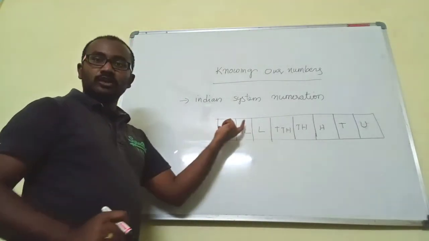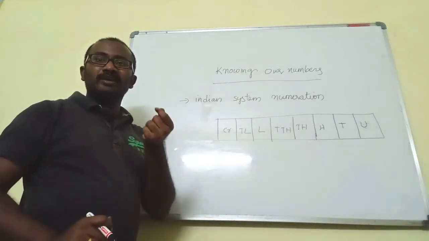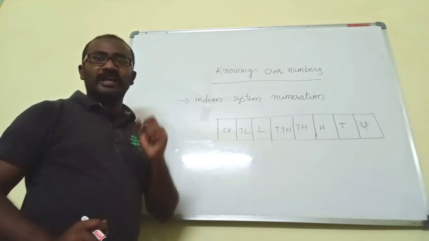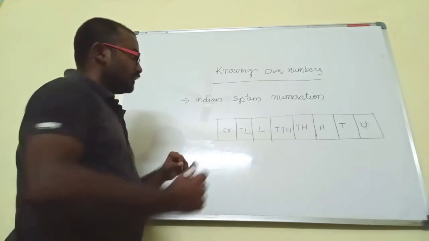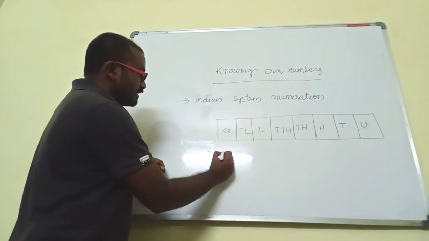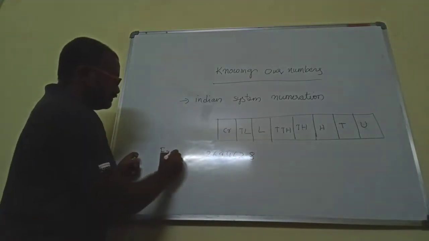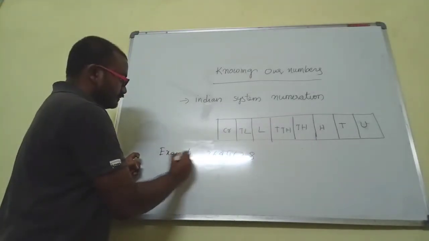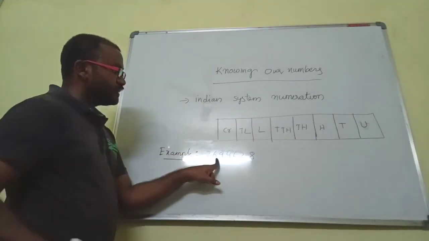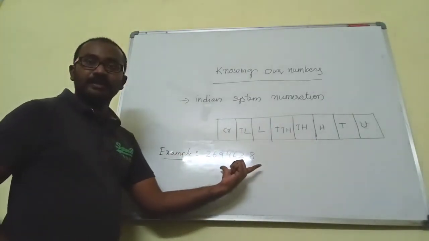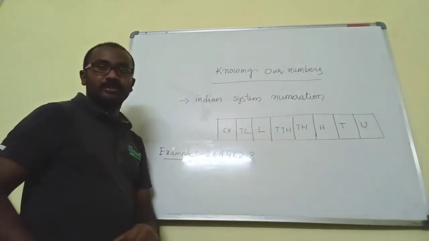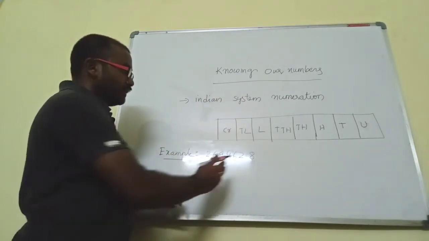Now based on this I am going to explain one example so that you can understand this topic more. For example, I am taking the number 2 6 9 4 6 2 8. Now you can read this number in the Indian system of numeration.